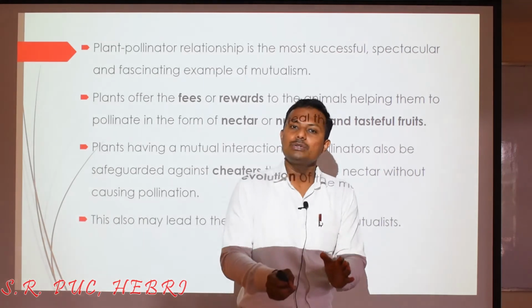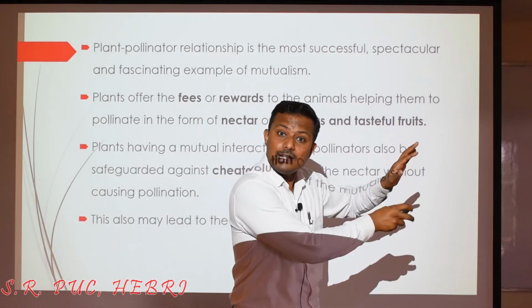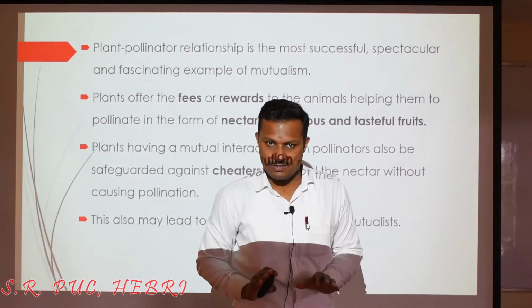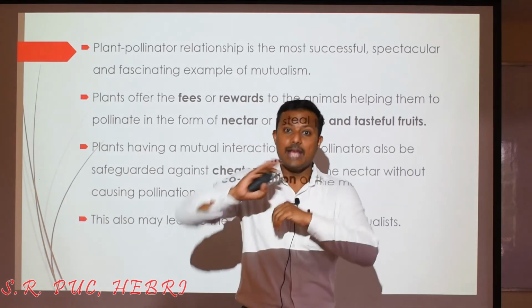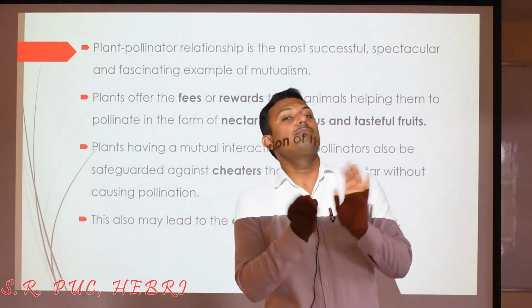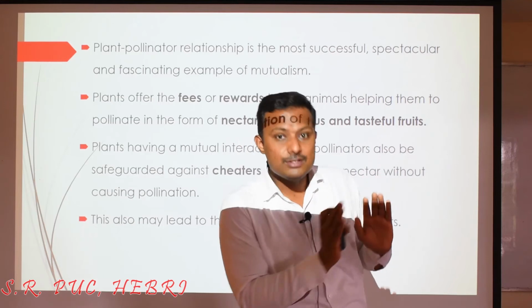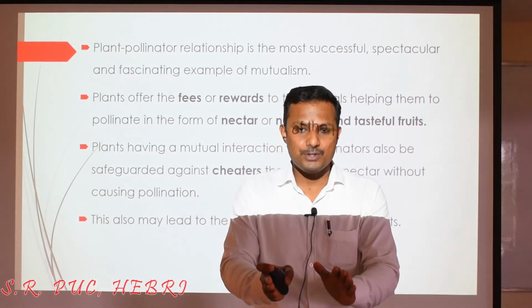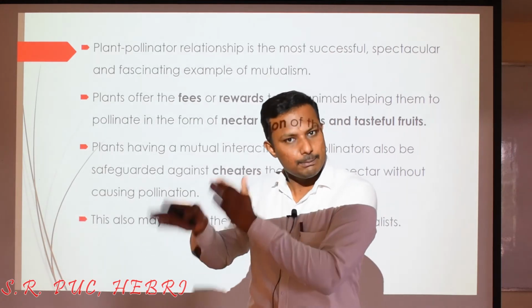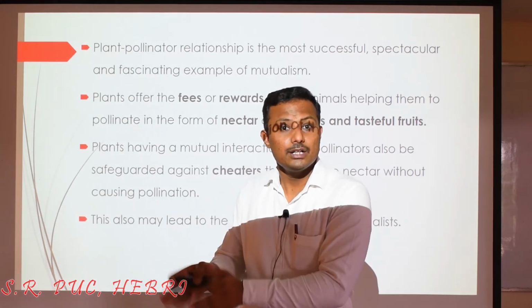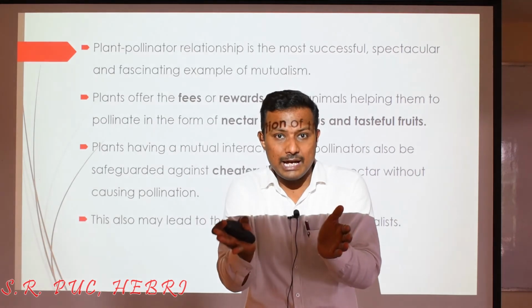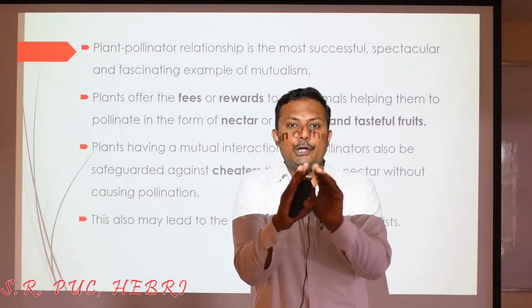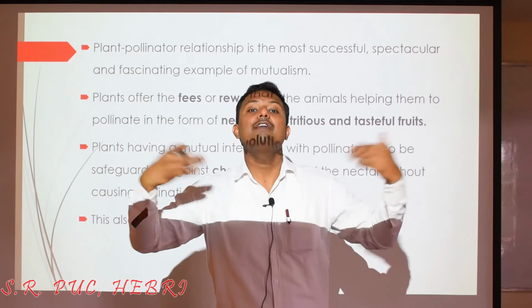See, it is also true that it is not that any insect can pollinate any plant species, or in other words, any plant species can be pollinated by any insect. It is not true. There is specificity again. So a particular species of insect can go and pollinate a particular species of the plant body. So when this specificity is there, in order to adjust with each other, they have to evolve.